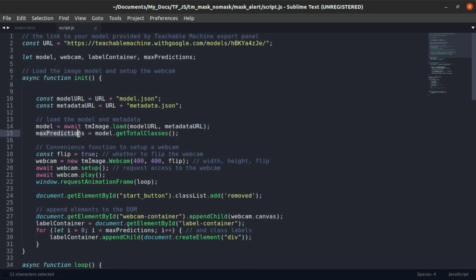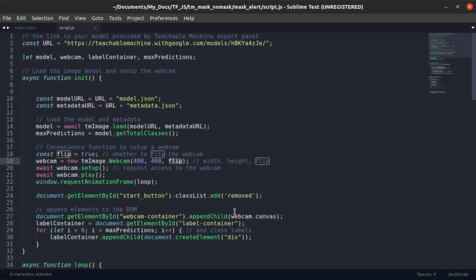Max predictions is the number of predictions which the model is giving us. In our case it is 2, mask and no mask, so it will be 0 and 1. Then we will be initializing the webcam, which is very easy. Webcam equals new tmImage. tm is Teachable Machine, so it came from that JavaScript. Then 400 is the size of the window I want to show the webcam in, and flip.